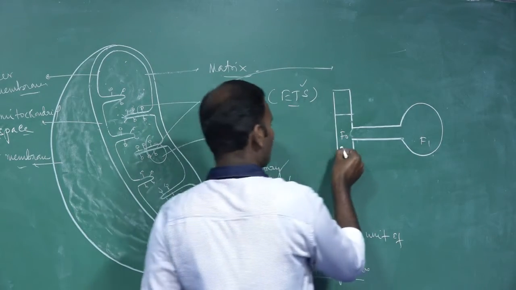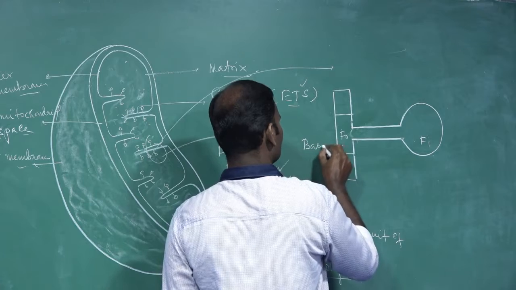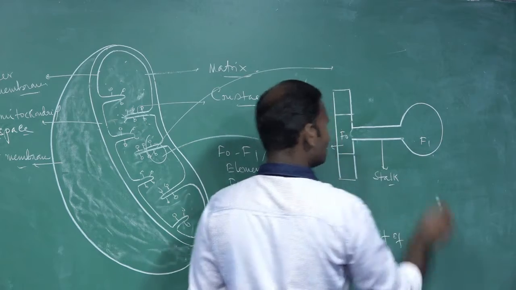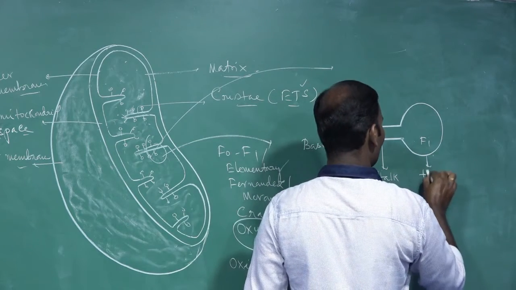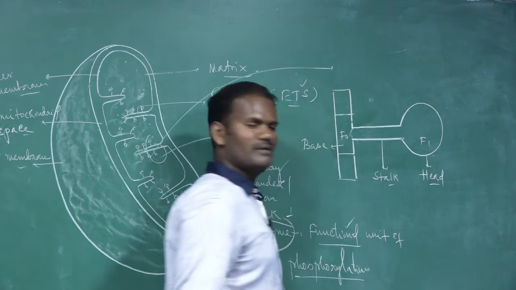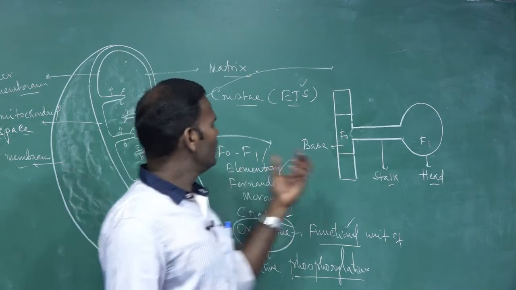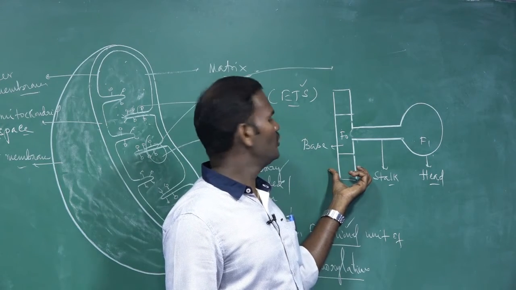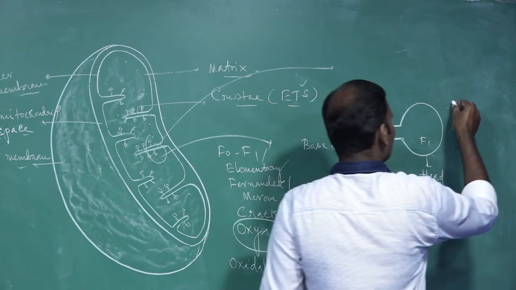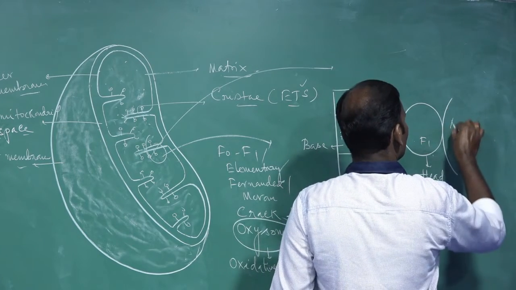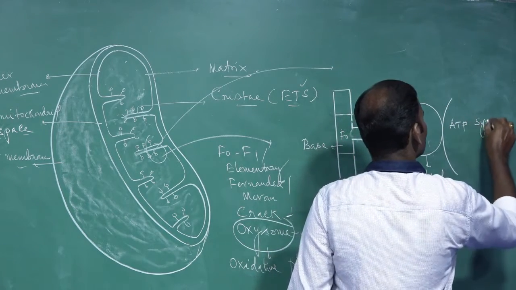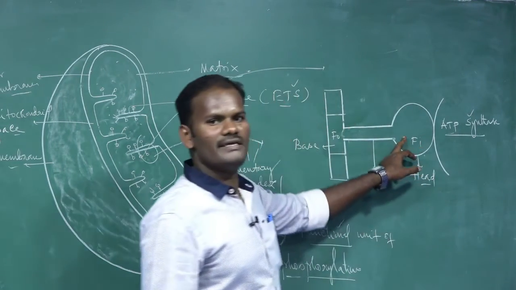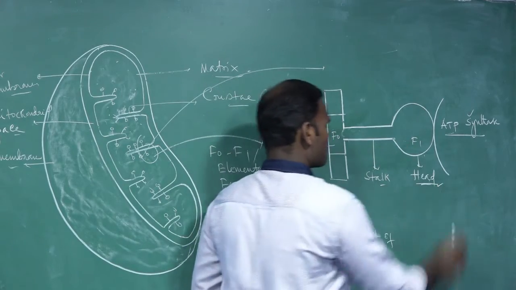It consists of three parts. The first one is the base, then the middle piece, which is the stalk portion, and the last portion is the head. These are the three main parts of the oxysome. The oxysomes are mainly involved in oxidative phosphorylation due to the presence of the enzyme called ATP synthase. The ATP synthase enzymes are present in the head portion.